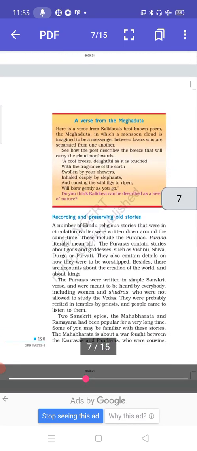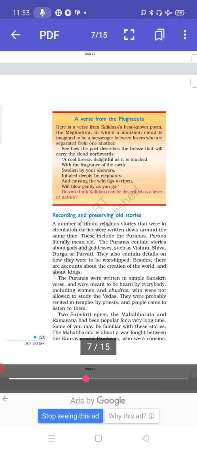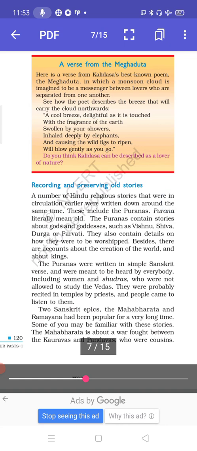Now we ended by discussing the verse from Meghdoot. It was a Sanskrit poem written by Kalidas. From the name itself, it is very clear. Megh is cloud and Doot is a messenger. So here the poet has tried to express the feelings of an estranged lover, and he is trying to send messages to his lover through the messenger, that is the cloud. So it's a very beautiful poem.